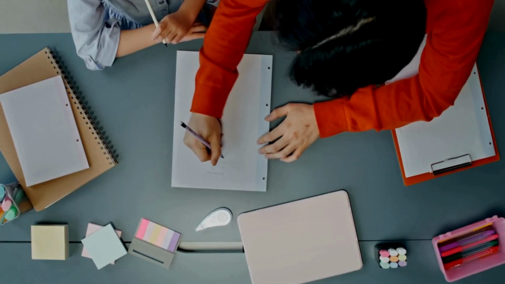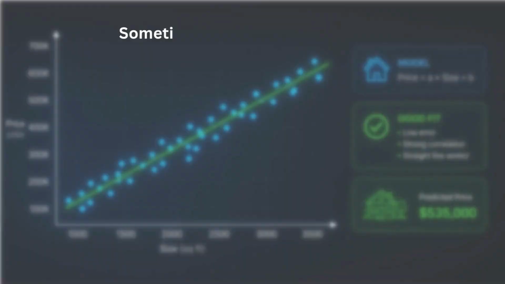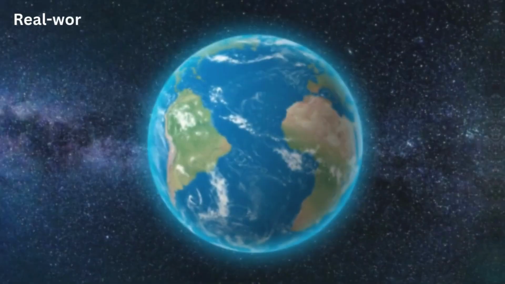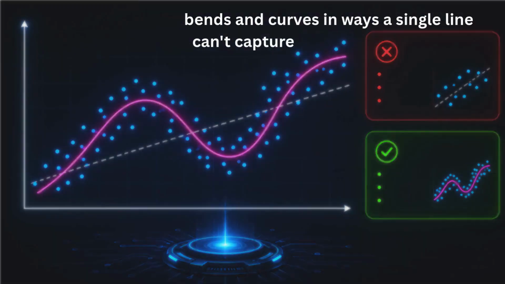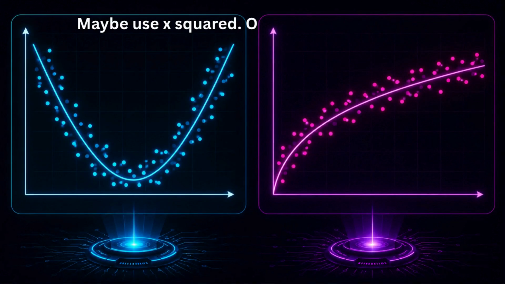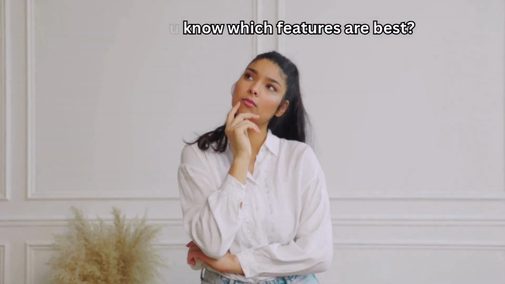The story begins with a problem. Imagine trying to predict house prices. Sometimes a straight line works, but real-world data often bends and curves in ways a single line can't capture. One solution is to create new features. Maybe use x squared, or the square root of x. But how do you know which features are best?